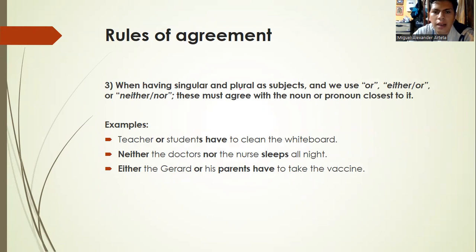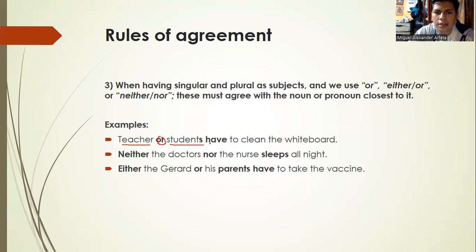When having singular and plural as subjects, and we use or, either or neither nor, the verb must agree with the noun or pronoun closest to it. It is similar to the second rule, but in these sentences, we have two subjects, one in singular and the other in plural. Let's see. The first example, teacher or students have to clean the whiteboard.